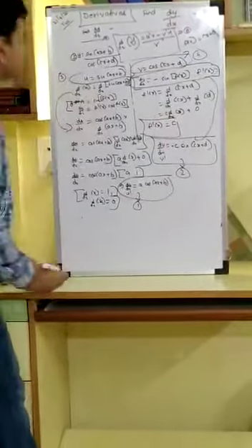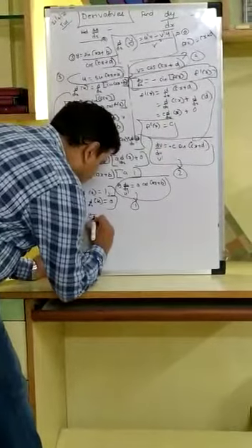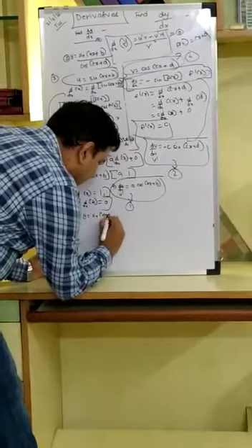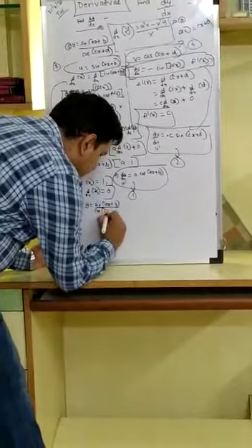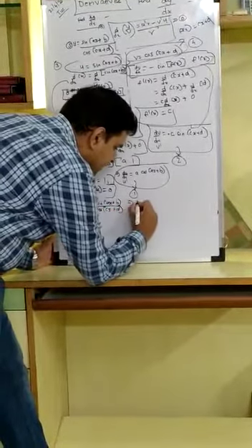Therefore, y is equal to sine of ax plus b upon cos of cx plus d.